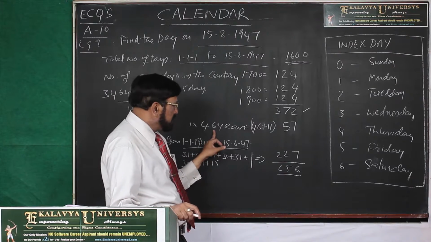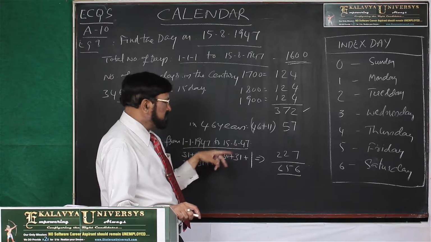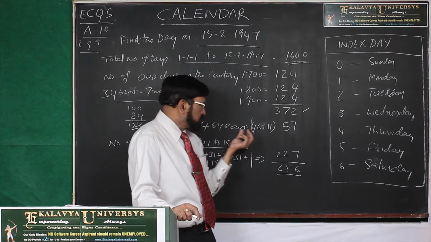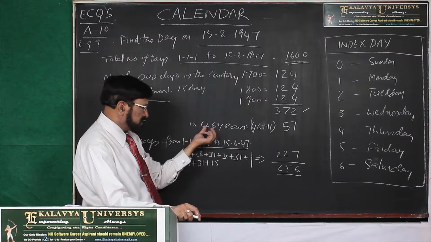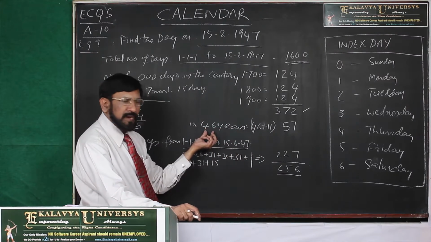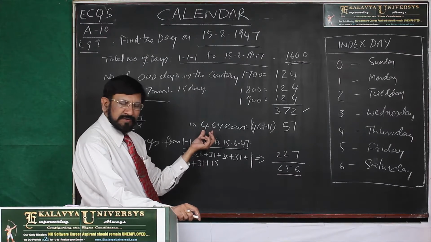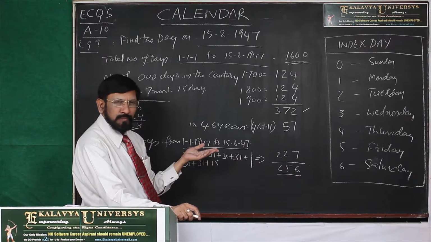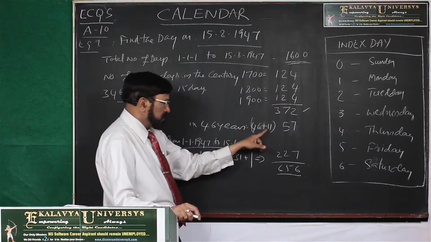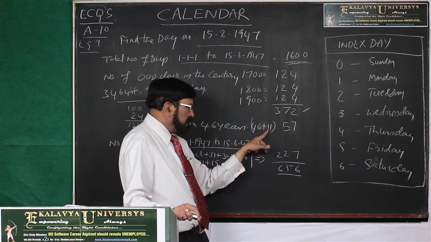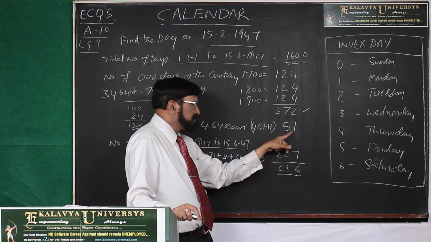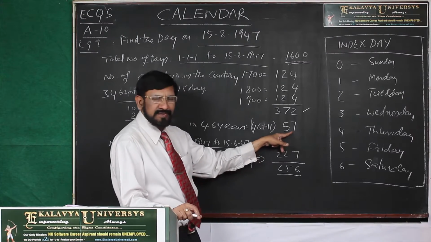In 46 years, how many odd days? Obviously 46 plus the leap years, 46 by 4, that is 11 leap years. So 57 odd days are there.